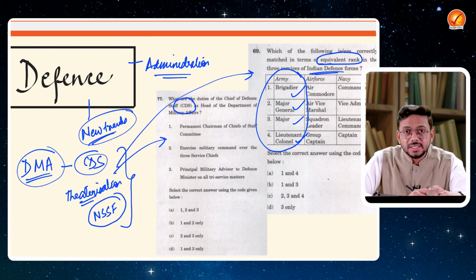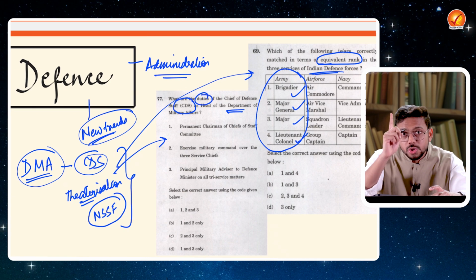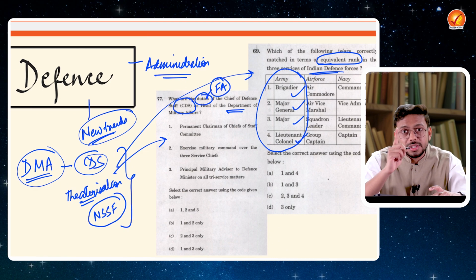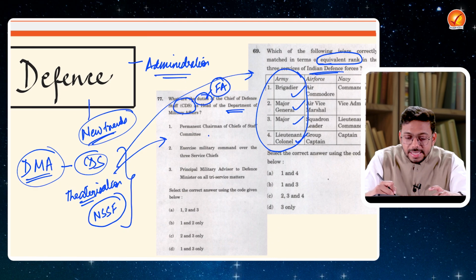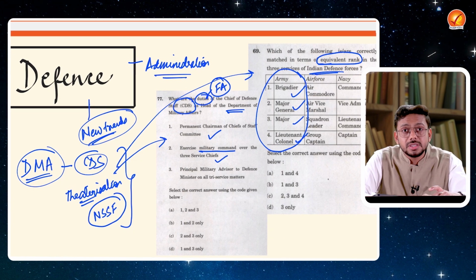Right. So over here, let's understand this particular thing. He is the head of the Department of Military Affairs. What are the duties? So what is UPSC asking? This is the focus area. This is exactly the focus area of UPSC. What are the duties? Is he the permanent chairman, right? Can he exercise military command over the other three chief services?